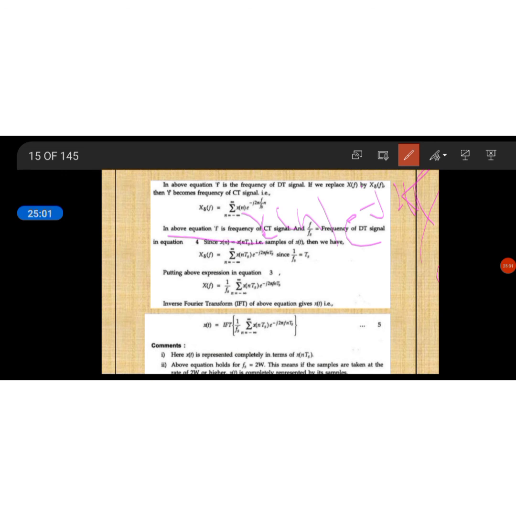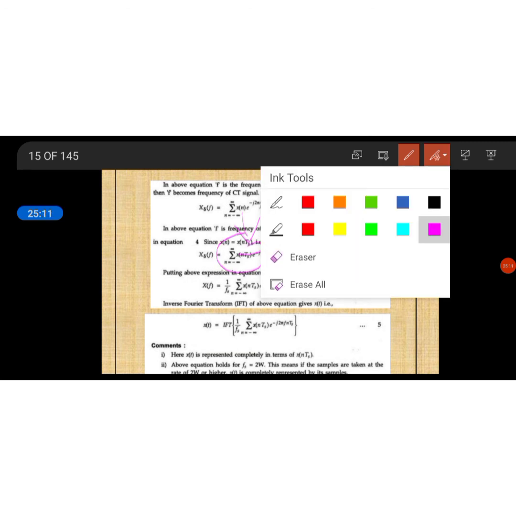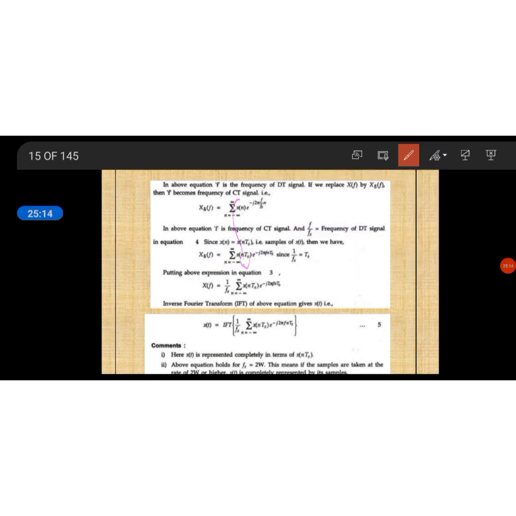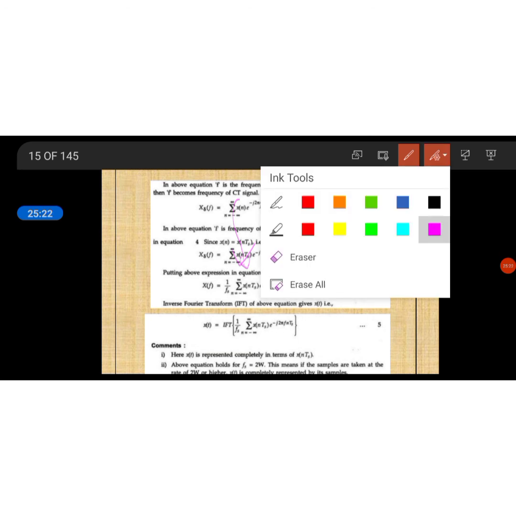Then f becomes a continuous time signal and f by fs becomes a discrete time signal. Instead of x(n), we will be replacing x(n) into Ts. So n into Ts we are replacing in this equation, and 1 by fs can be replaced as Ts.